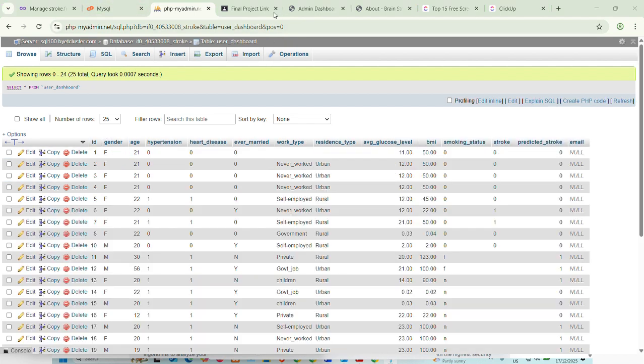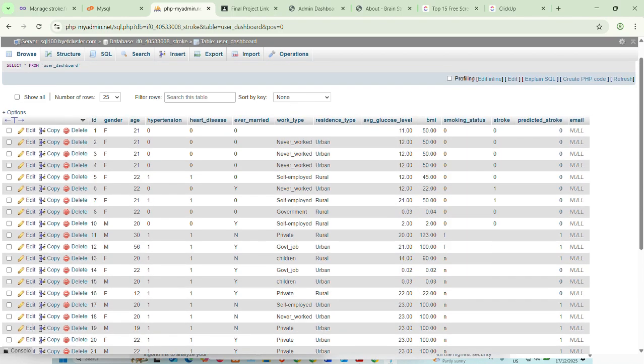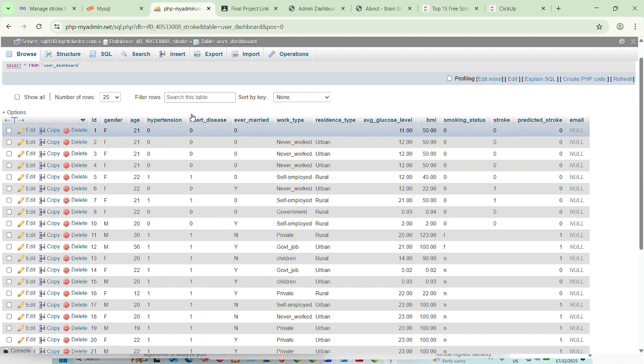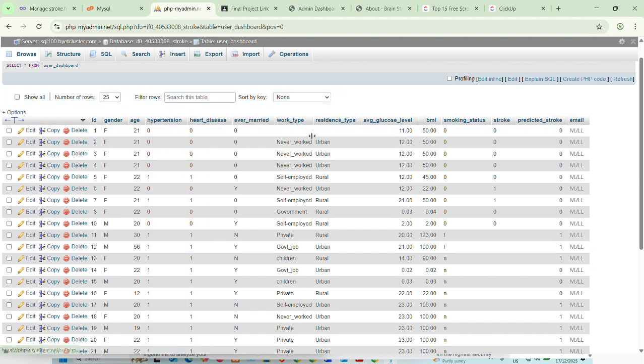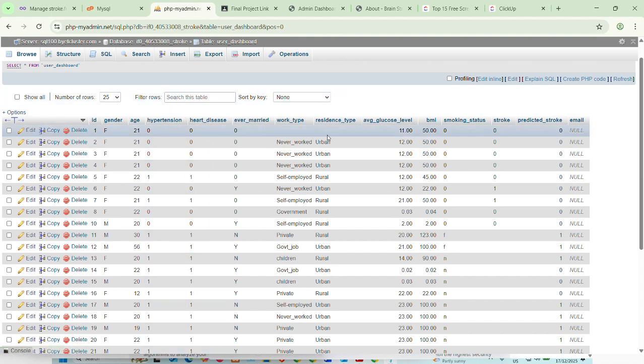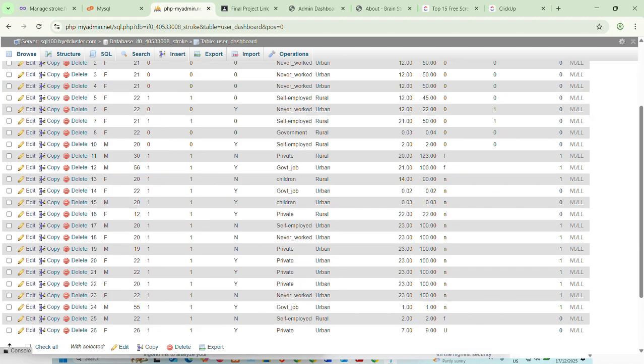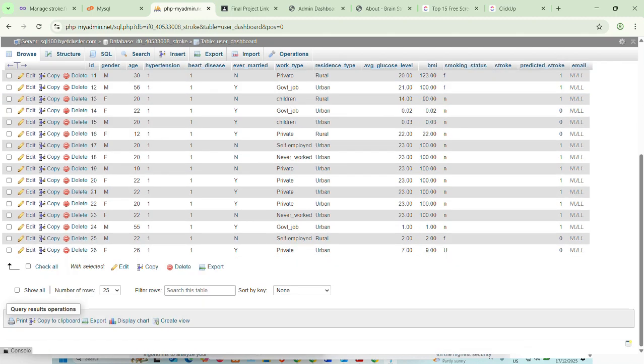This table stores all health information submitted by users in the dashboard. It includes data such as age, gender, medical conditions, lifestyle factors, and the predicted stroke result. This confirms that all inputs and prediction outputs are properly saved in the database.